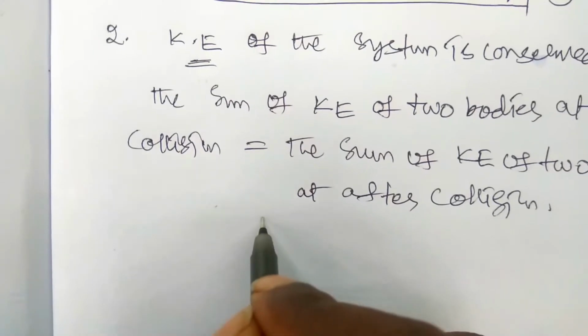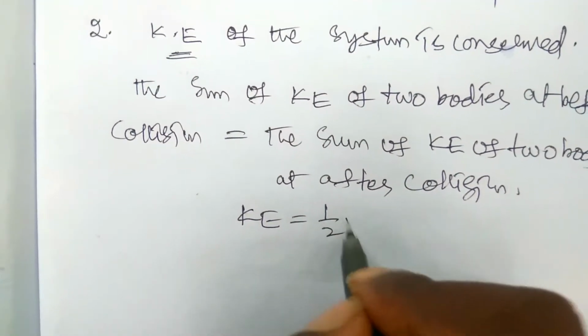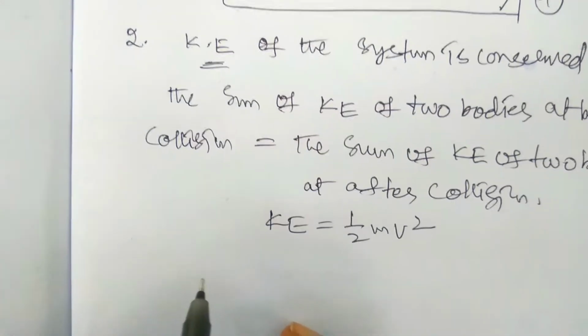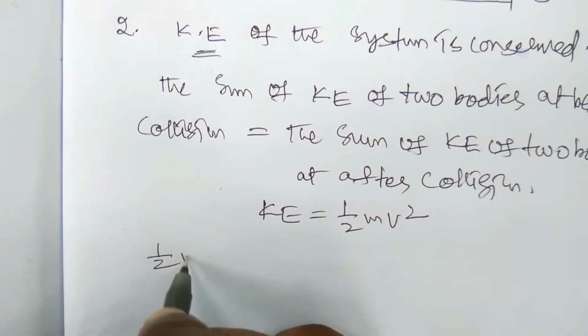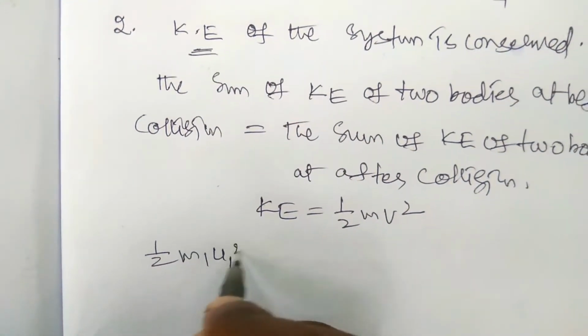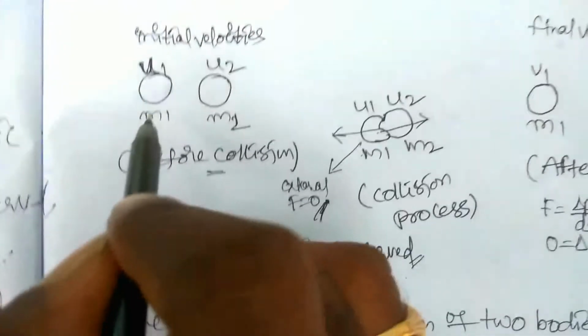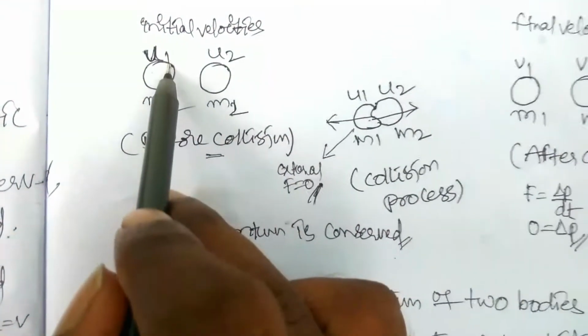The basic equation for the kinetic energy of a body is 1 by 2 m v square. So the total kinetic energy before collision is equal to 1 by 2 m1 u1 square. This is the kinetic energy of the first body, the mass is m1 and the initial velocity is u1.